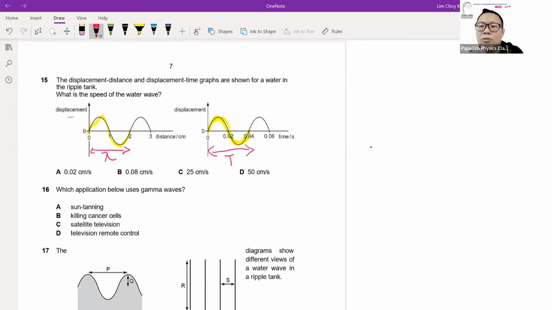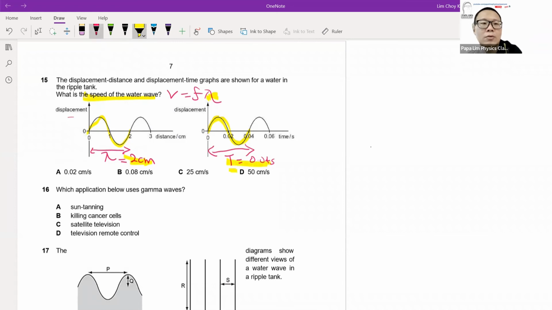Of course, from the period I can deduce the frequency. If you know that, you will know that the period for one cycle is 0.04 seconds, and the wavelength for one cycle is 2 cm here. The question asks for the speed of the wave. For the speed of the wave, the wave formula is v = fλ. I have lambda here, so now I need to take one step further.